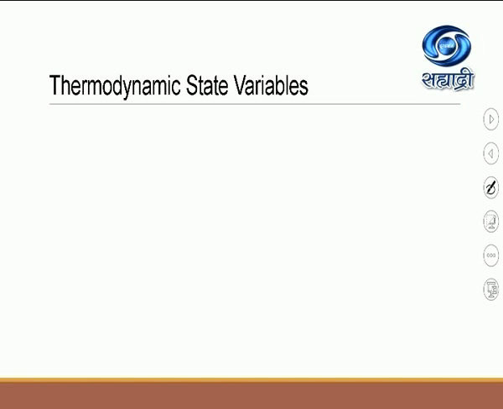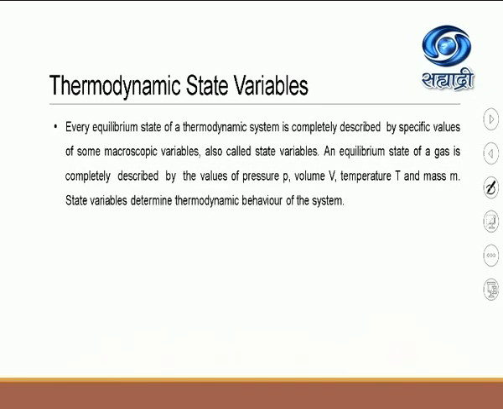Now what do you mean by thermodynamic state variables? Every equilibrium state of a thermodynamic system is completely described by specific values of some macroscopic variables which are called the state variables.